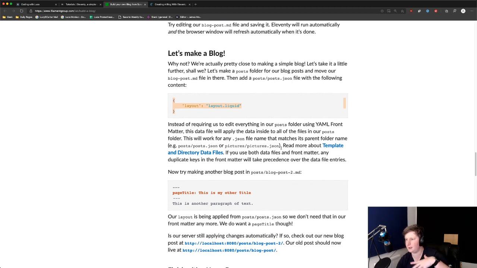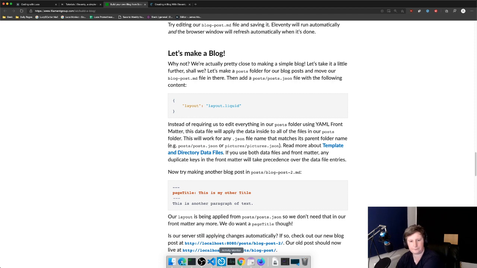Okay, so again, this is like hierarchy stuff. It's saying if you use both data files and front matter, any duplicate in the front matter will take precedence. So essentially, if you put layout is layout.liquid here, but then in an individual markdown file for a post, you say layout is something like post layout.liquid that maybe inherits from layout.liquid, it will use that for that page rather than layout.liquid.